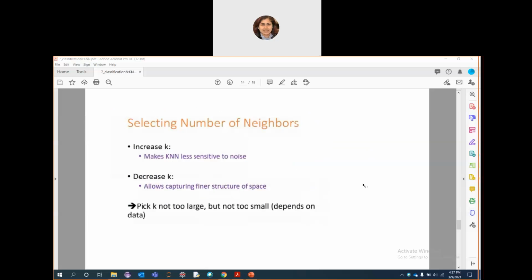Now, selecting the number of neighbors. Finding the value of k is not easy, as we discussed. If we have a small value of k, noise will have a higher influence on the result, and a large value makes it computationally expensive.